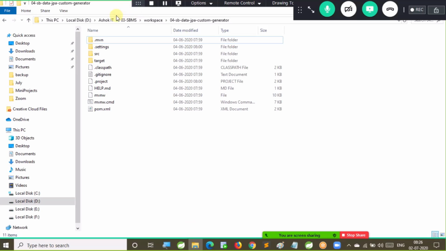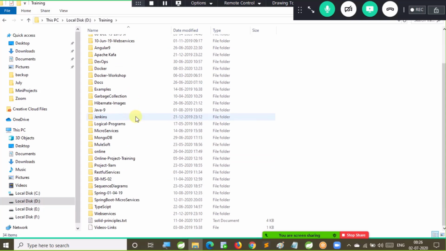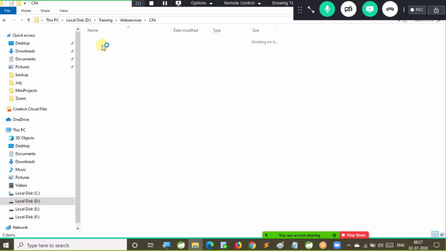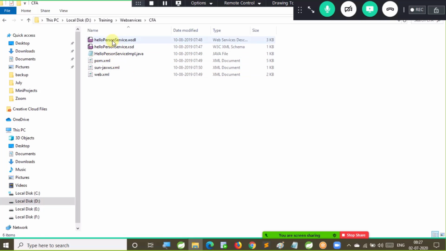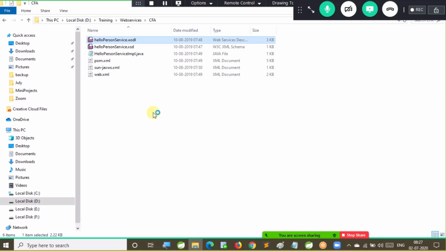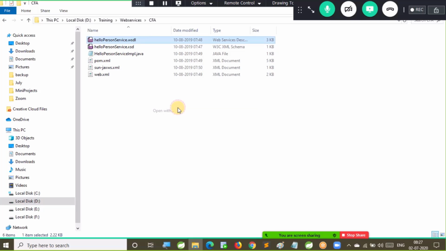Let me show you some sample XMLs that we created in the web services batch. So let me go to my web services workspace now. In the contract first approach here, I have a WSDL. So the WSDL file is an XML. Let me open this with the browser. What is happening? One second.